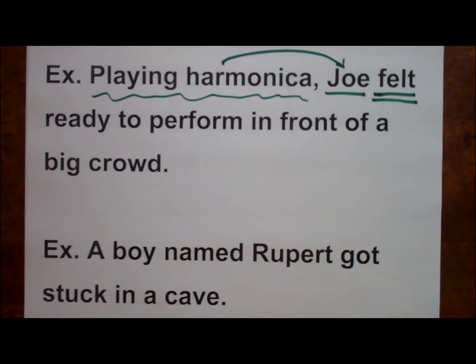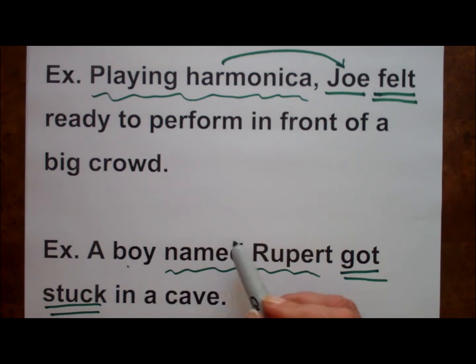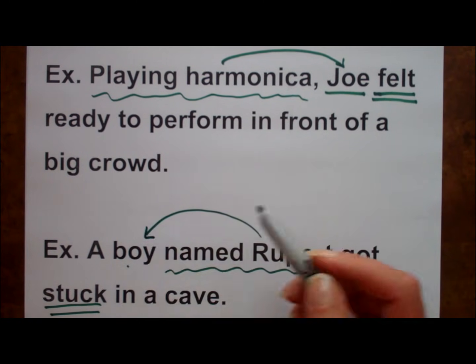Here's another one. A boy named Rupert got stuck in a cave. Named is my participle here. Named Rupert is the participial phrase. How do I know? The next word is part of the verb phrase and therefore can't be part of the participial phrase. But let's test it anyway. Which boy? A boy named Rupert.